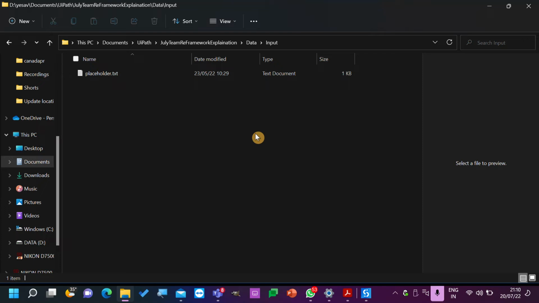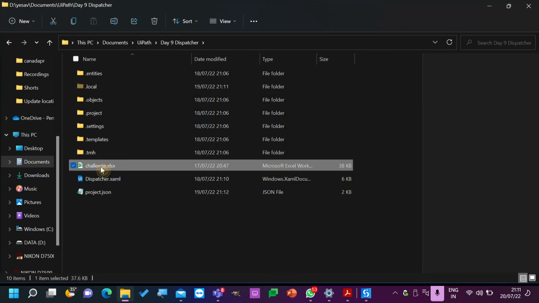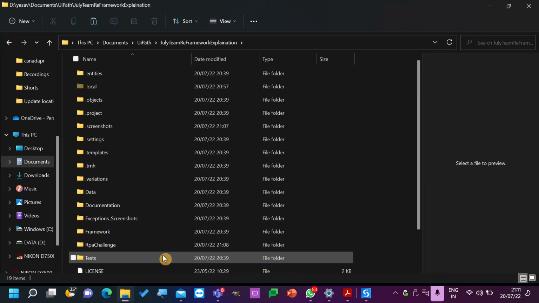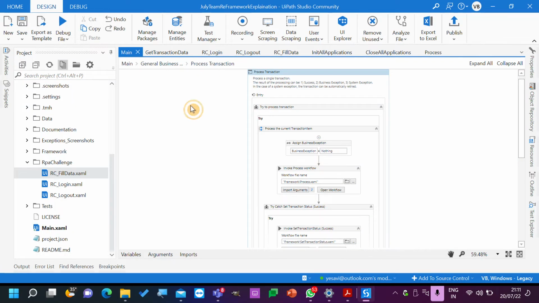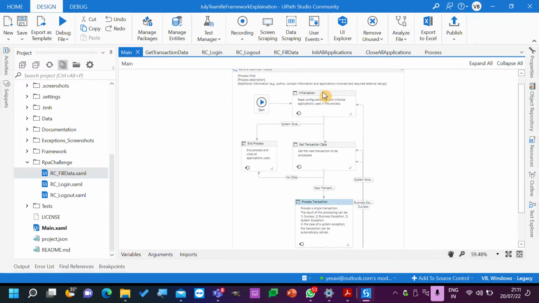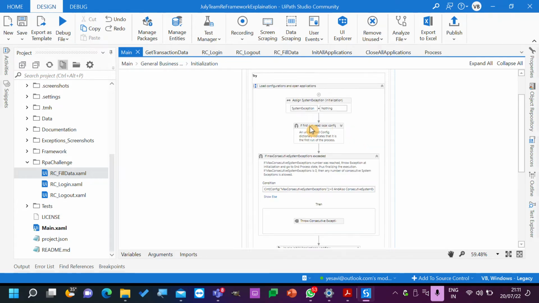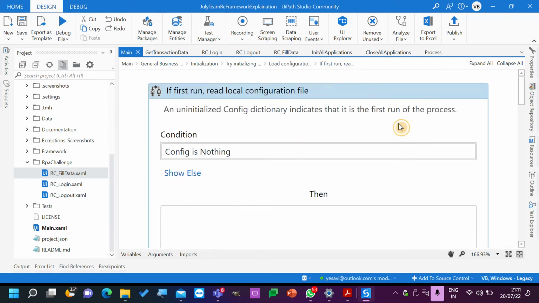Now, tell me one thing, how many times do we need to read this input, Excel input? One time. It should read only once and add only once, right? So should it go into init or should it go into first run? First run. So where is first run? We'll see that. So go back to main, initialization. In the initialization, we have something called first run over here. Okay.